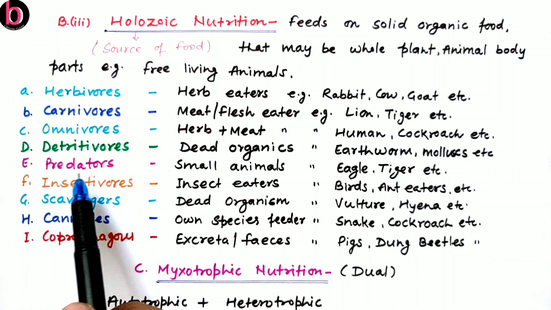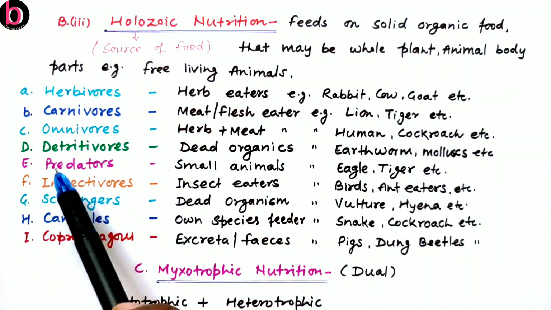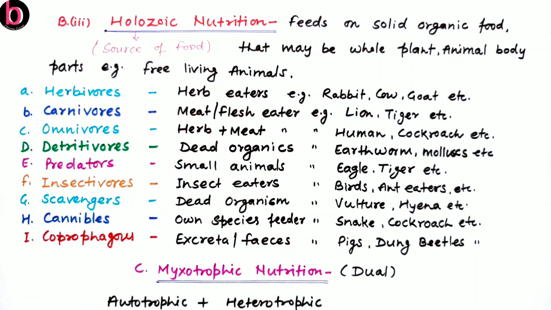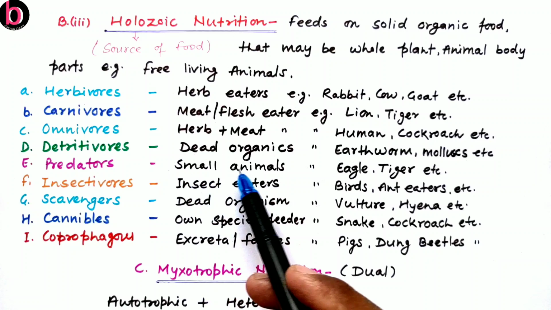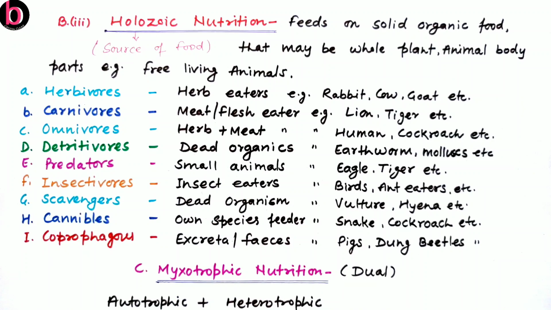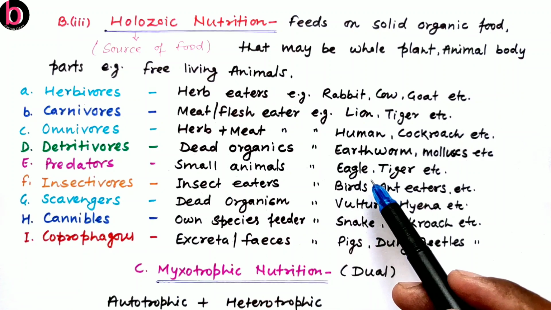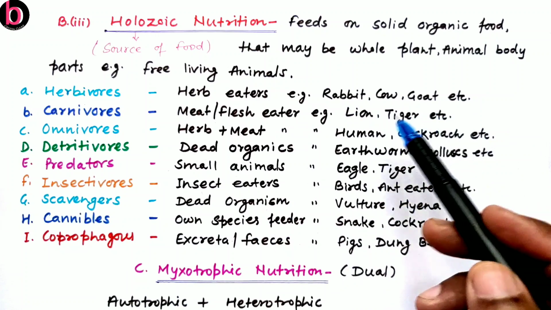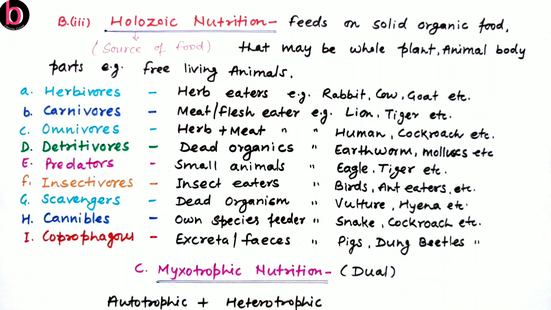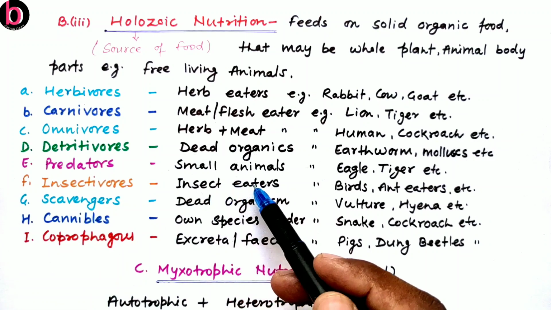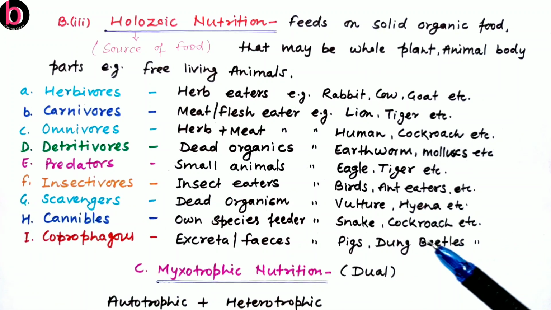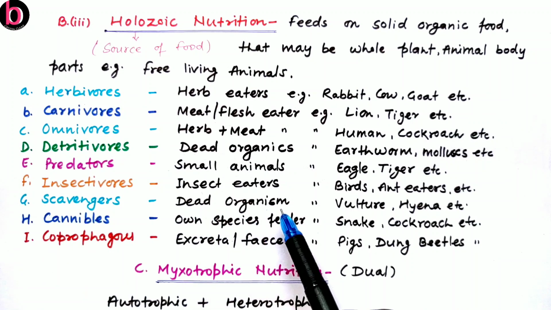The next one is predators. So we can say predators are also like carnivores. They are feeding on small animals that are known as prey. So examples are like eagle, tiger, or we can say lion, etc. Insectivorous. So these are feeding on insects like birds, anteaters. The next one is scavengers. So they are also feeding on dead organisms.